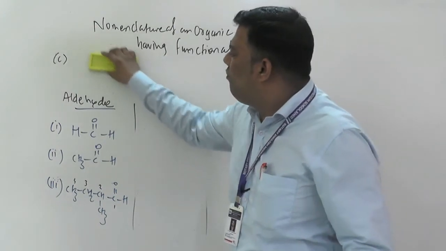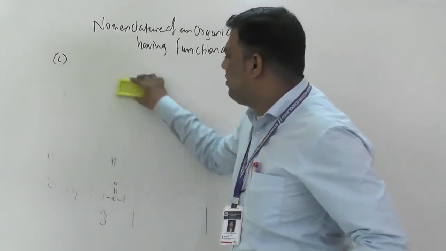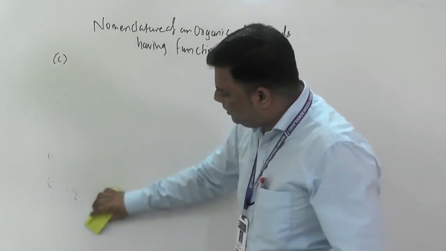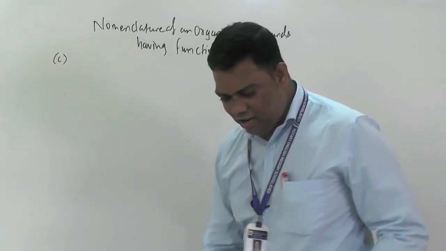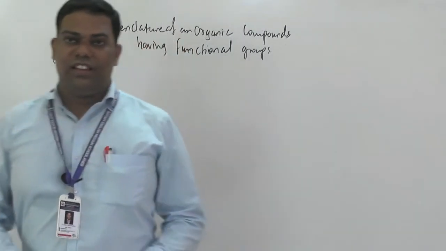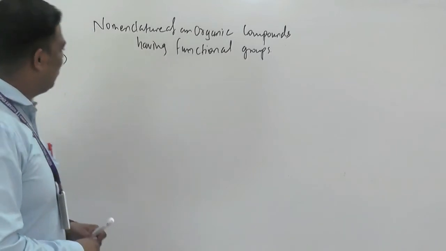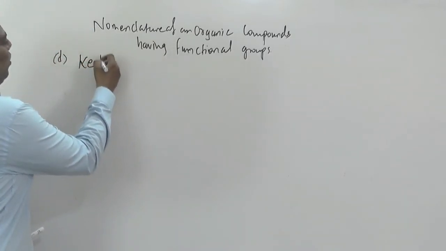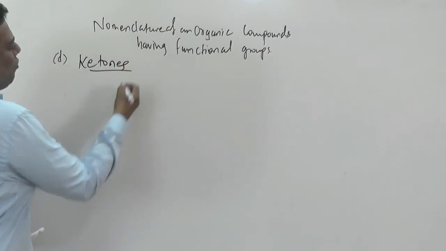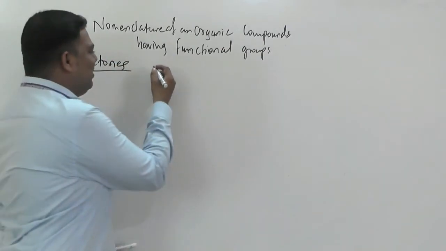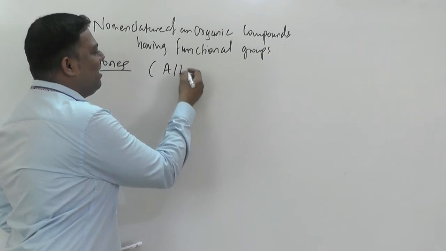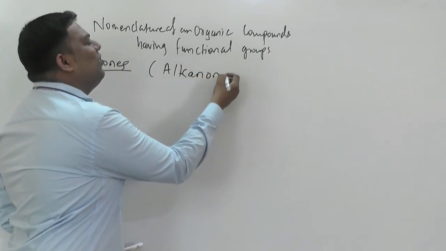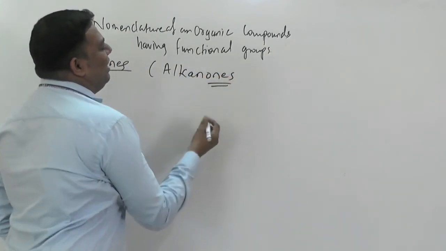Now, the next part, small d, we will discuss ketones. Pay attention to ketones also. Ketones we write as alkanones, O-N-E.